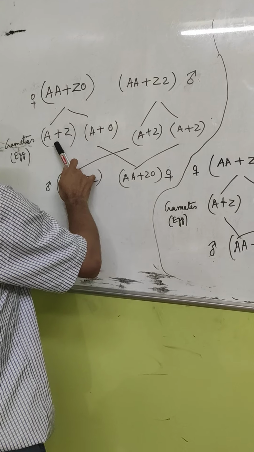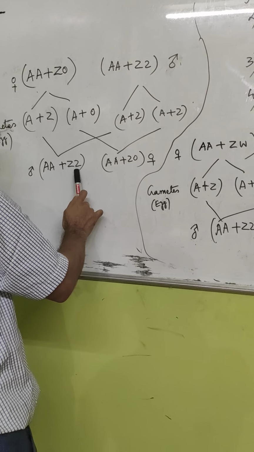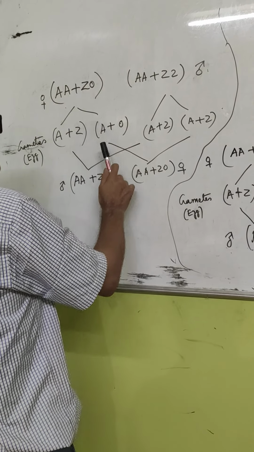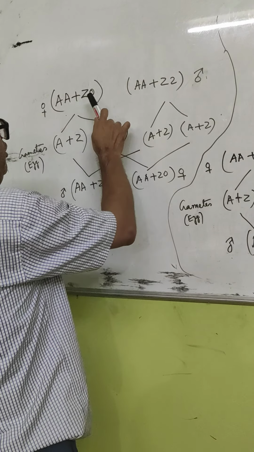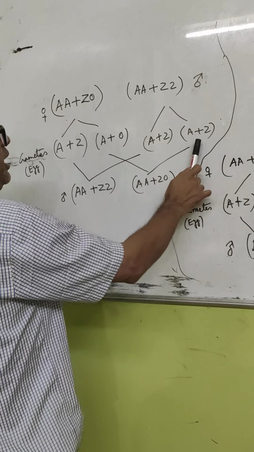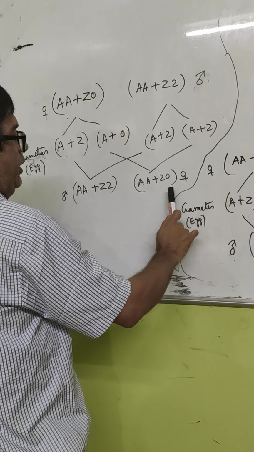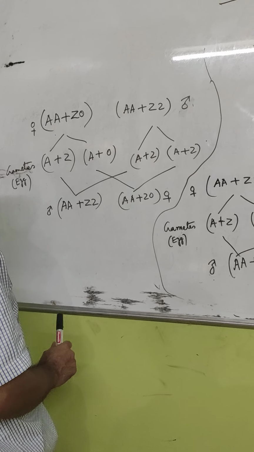Now if the egg A plus Z fuses with an A plus Z sperm, it will produce AA plus ZZ offspring, and this will be a male offspring. And if A plus O, meaning the Z chromosome is absent, if the A plus O egg fuses with an A plus Z sperm, it will produce AA plus ZO, it will be a female offspring. Now one more sex determination is left, that is sex determination in honeybee.